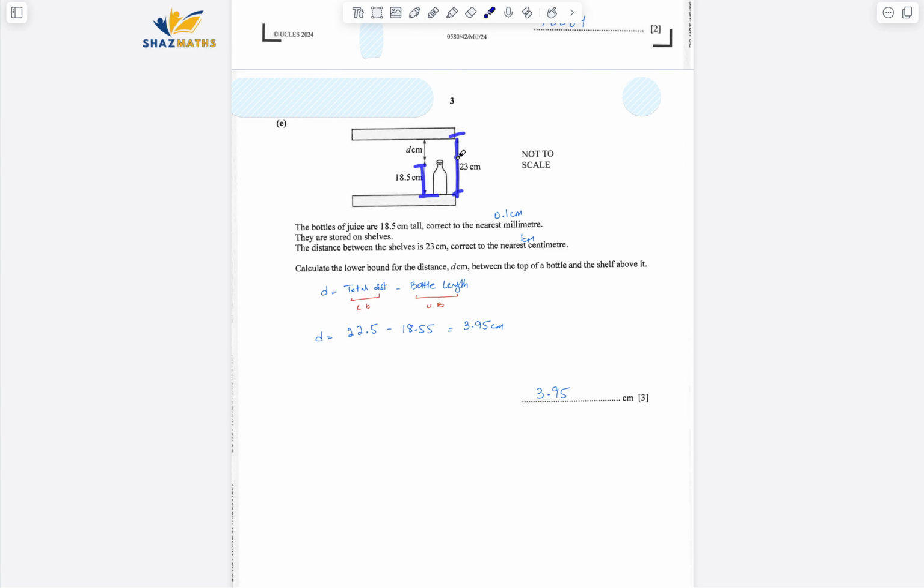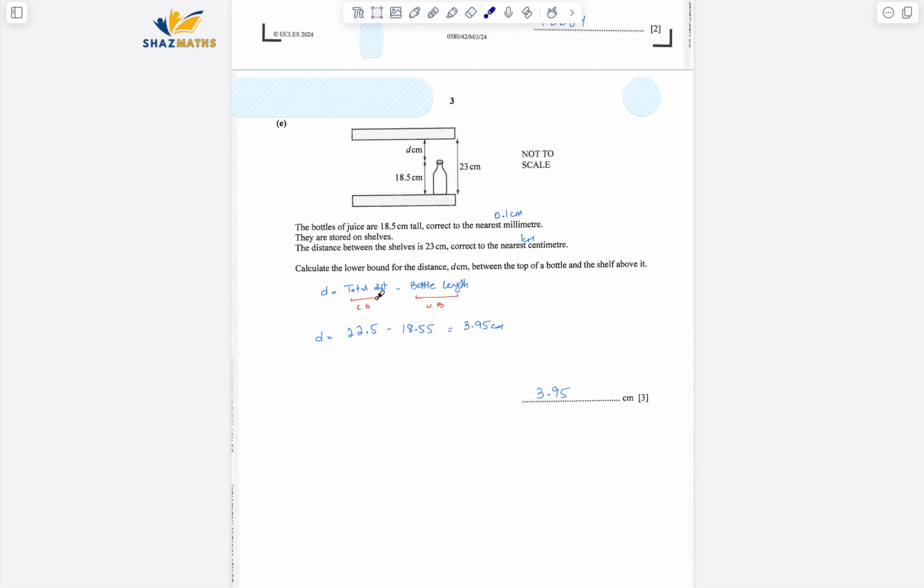So that means if I need the lower bound, I need the minimum possible distance of this and maximum possible distance of this. So that's why I would take the lower bound of the total distance and the upper bound of the bottle length.